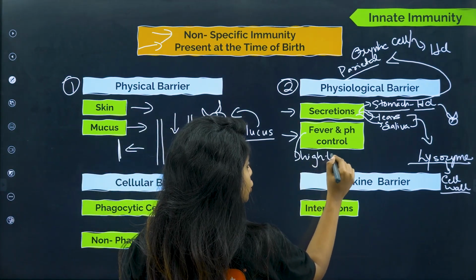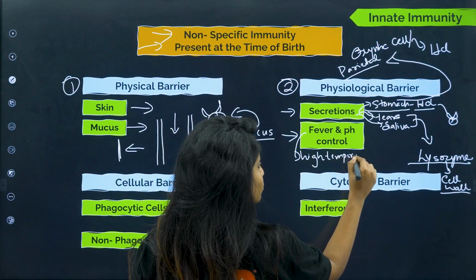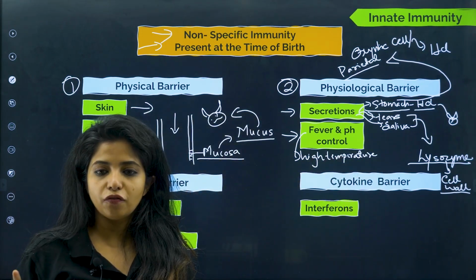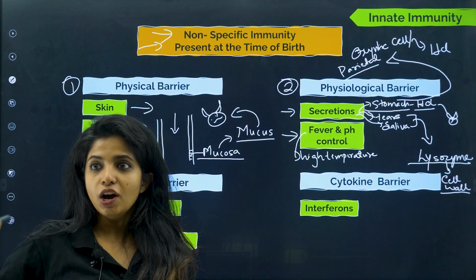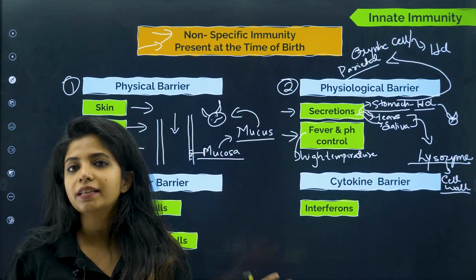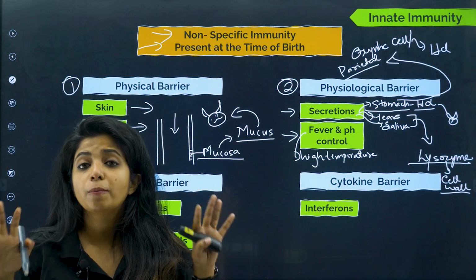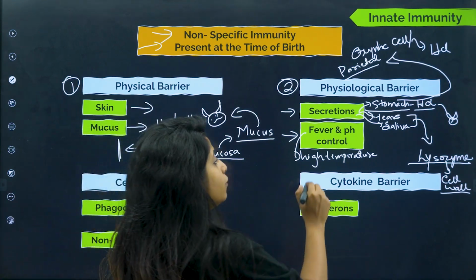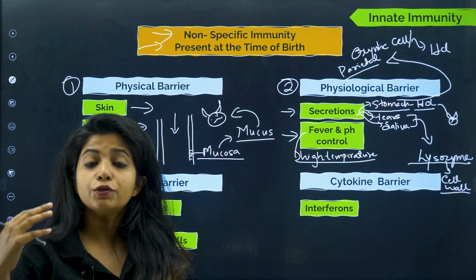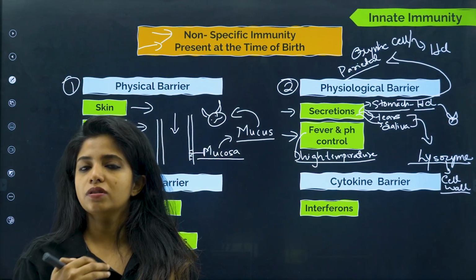In this high temperature, do you think any organism can survive peacefully? No. For example, wherever you are sitting as of now, if you switch off the fan, or you put on a heater, either way you won't be able to properly sit there. Why? Because it is not an optimum temperature for you. Similarly, in our body, when fever comes, there is high temperature, which is why lots and lots of pathogens die.